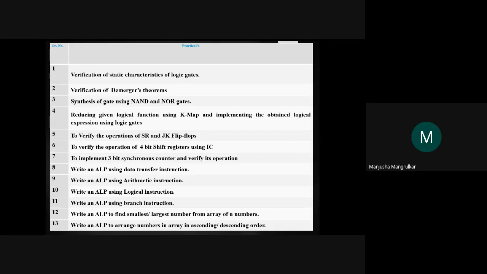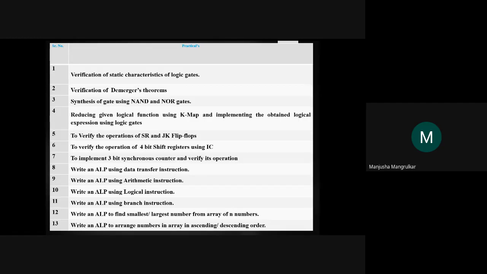So verification of logic gates, De Morgan's theorems, AND OR gates, K-maps, flip-flops, shift register. As well, we will perform practicals on the microprocessor, that is, whatever instruction sets we learn: the data transfer instruction set, so we'll perform programs on it. The arithmetic instruction set, so we'll perform programs on arithmetic, logical, branching, and small programs using all the instructions we have learned.